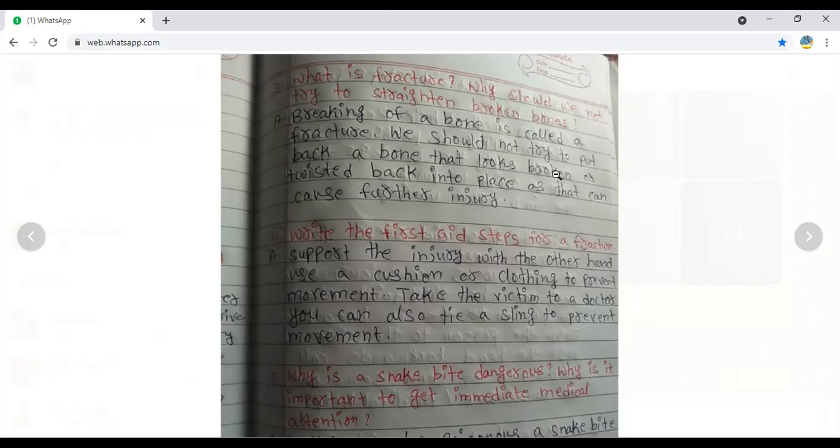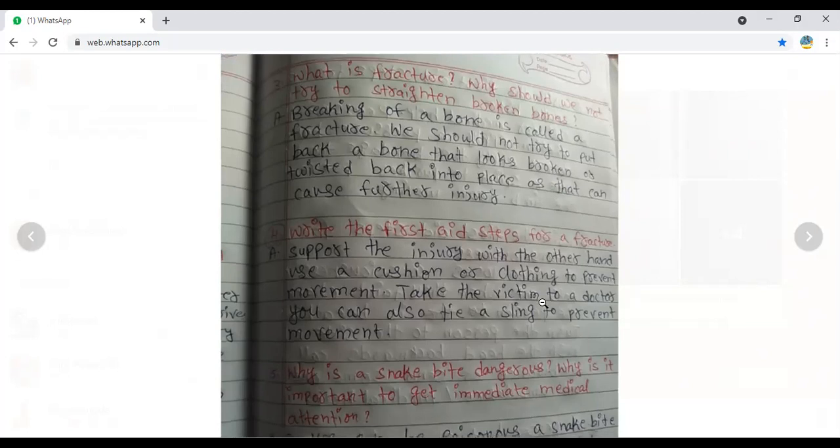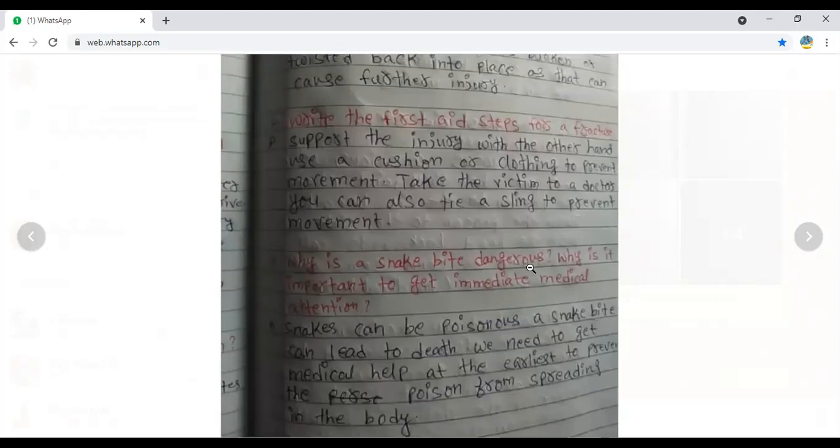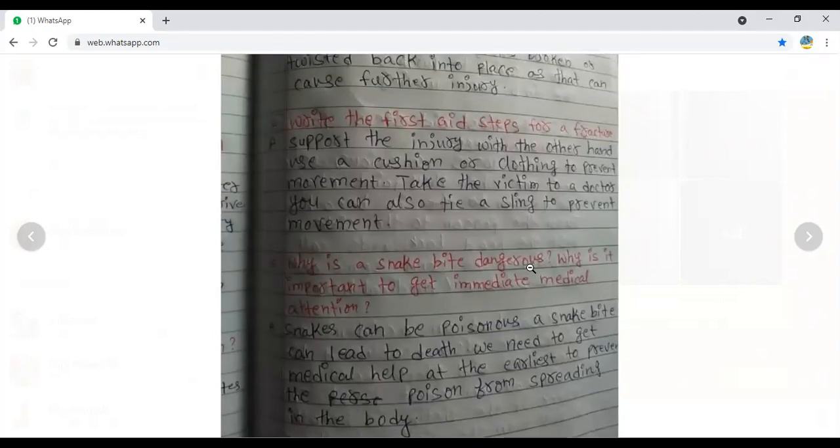So we should not twist like that. If we twist, then the bone will break completely. Right. That's all for the third question. Next, we will go for the fourth question. Most important one. Write the first aid steps for the fracture. What are the steps we are going to follow for the fracture?